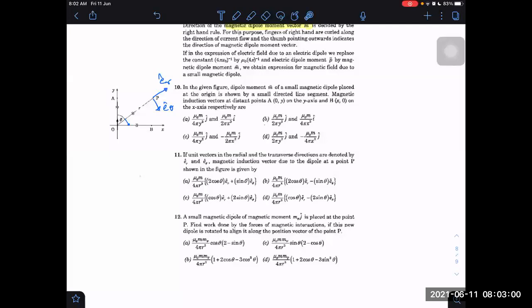I think if you know how to find out the net magnetic field, then you can take E_r and E theta components also. And for that, first of all, you have to resolve the M vector into components. One component will come out to be M cos theta, and other component will come out to be M sin theta.